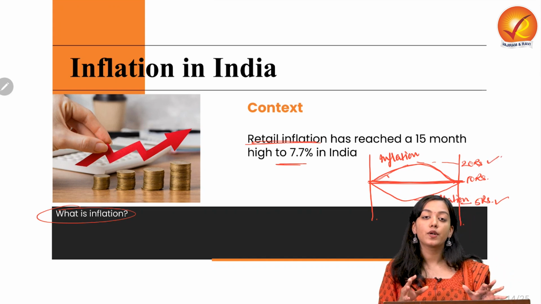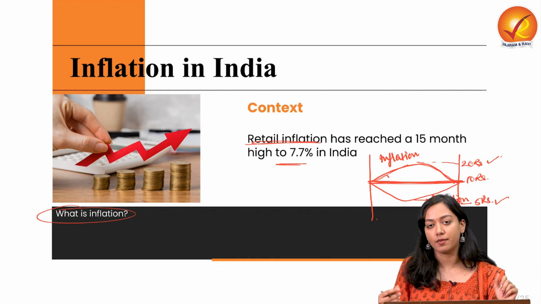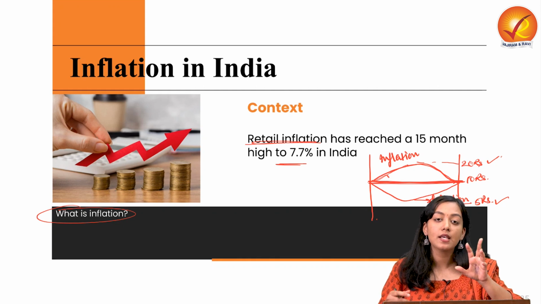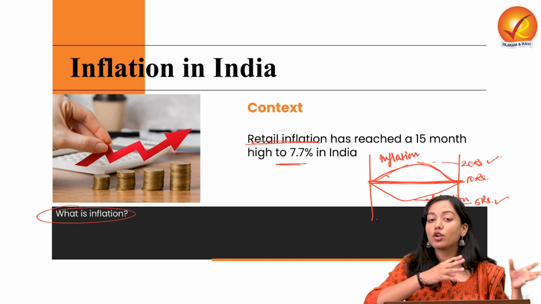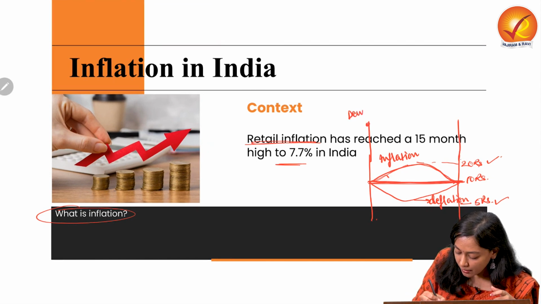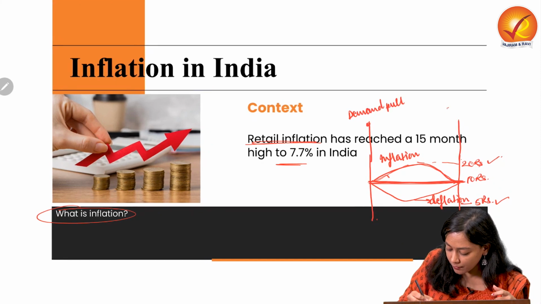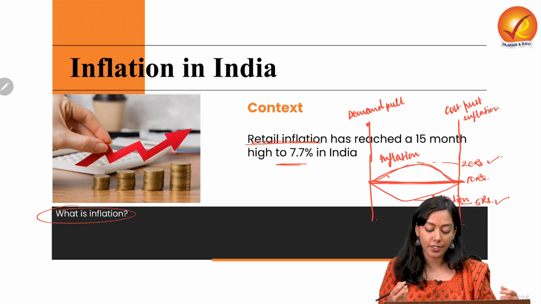Now that we have understood what inflation is, let us understand what factors cause inflation. So there are two basic factors. One is the demand side inflation and the other is the cost side inflation, or demand pull inflation and cost push inflation. Let's try to understand it by further stretching this schematic. Let's talk about demand pull inflation, and then we will talk about cost push inflation. These are basically two types alongside two factors which drive inflation.